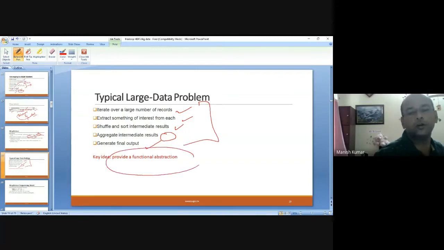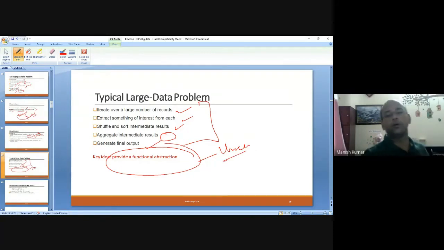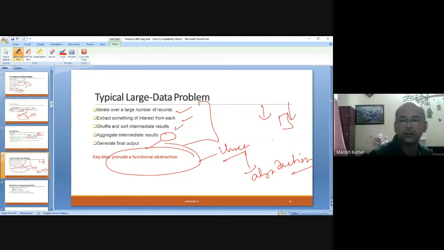The user need not worry about all this. Rather, you provide an abstraction to the user: you just submit your work and specify the requirement, and the rest the framework will do. Okay.